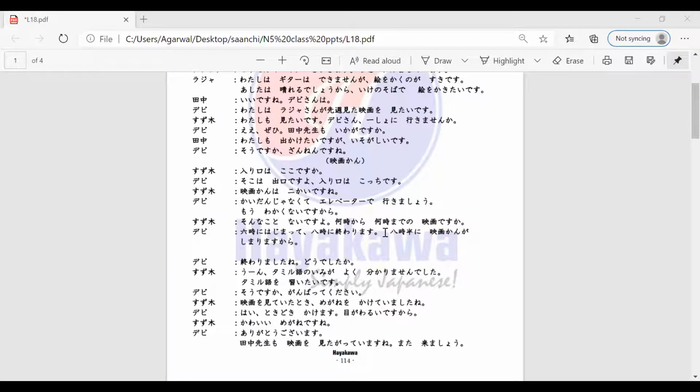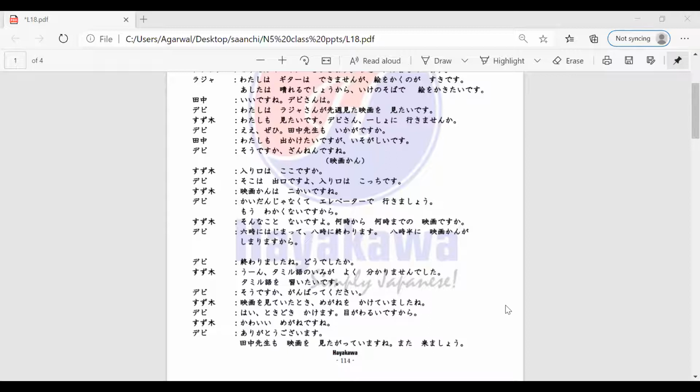So Siddharth-san, can you read the dialogue for me? Hai, tokidoki kakemasu. Megane ga warui desu kara. Very good, Siddharth-san.